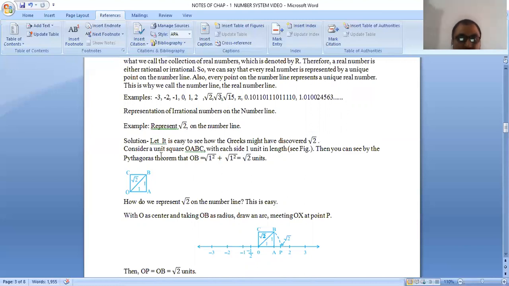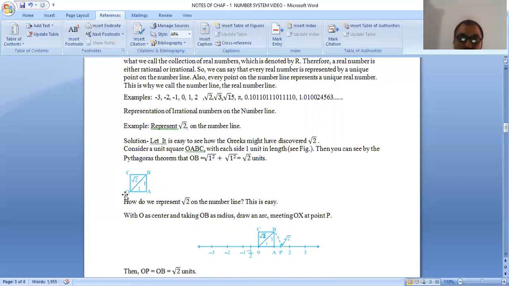Consider a unit square. I have considered OABC as a unit square, with each side 1 unit. Unit means 1. Every side is 1 unit, so OA equals AB equals BC equals CO is 1 unit in length. See the figure. Then you can see by the Pythagoras theorem that OB, what is OB? OB is the diagonal of square OABC.